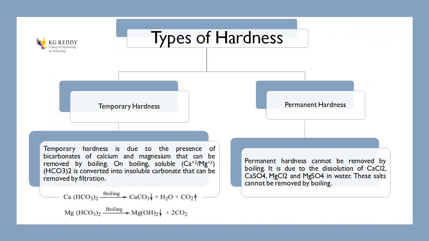These are the types of hardness. Just now we discussed that temporary hardness is due to the presence of carbonates and bicarbonates of calcium and magnesium, and permanent hardness is due to the presence of chlorides and sulfates. We already discussed that temporary hardness we can easily remove by boiling or heating method, but permanent hardness we cannot remove by boiling or heating method, right?